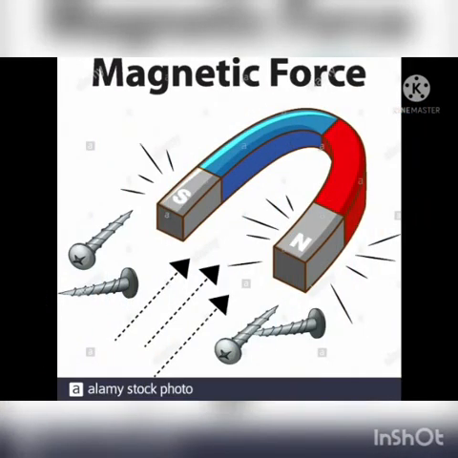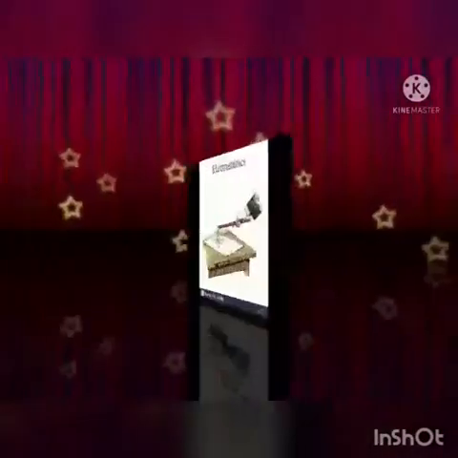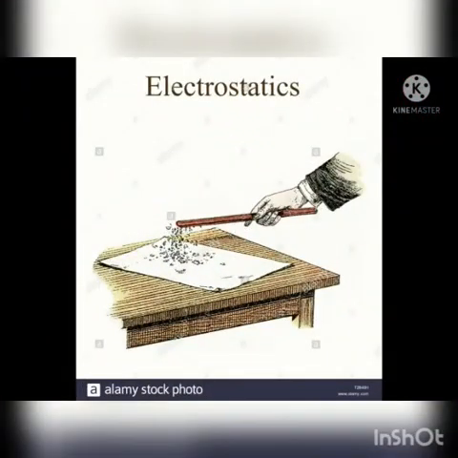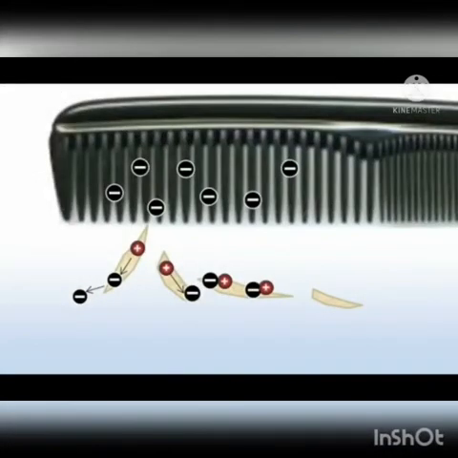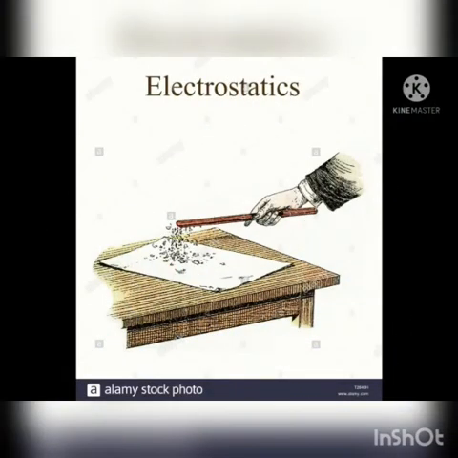Now, let's see the next non-contact force, which is electrostatic force. The force exerted by a charged body on another charged or uncharged body is known as electrostatic force. For example, if you rub a comb against a cloth and then bring it near pieces of paper, we can see that the pieces of paper get attracted to the comb. This is due to electrostatic force.